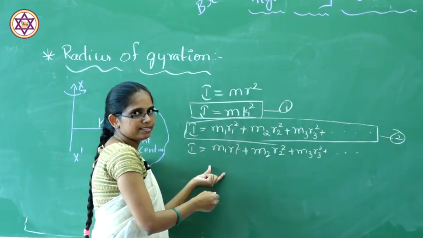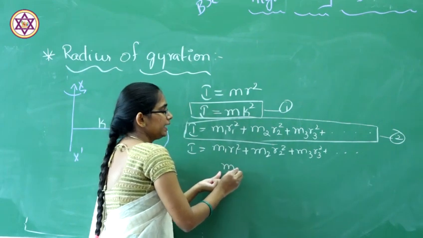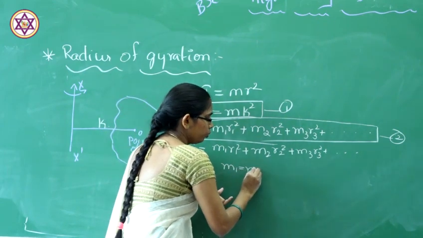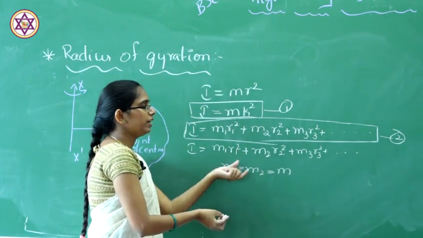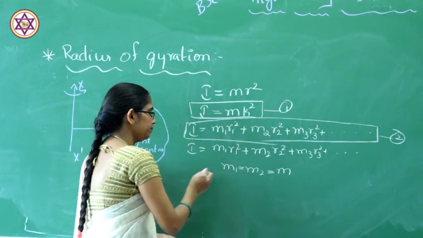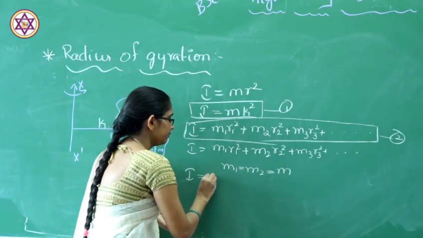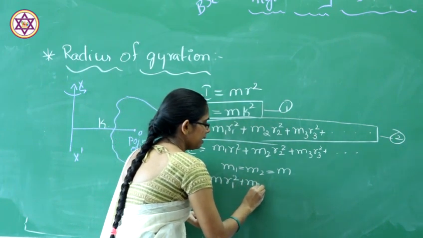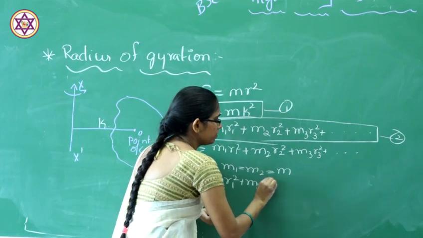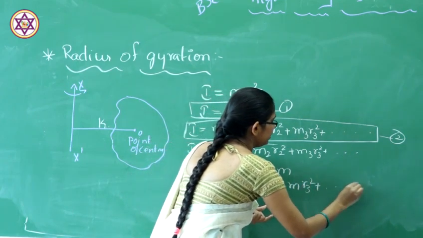In some cases the masses of all the particles will be equal. That means m1 will be equal to m2 and that will be equal to m. Instead of m1, m2, m3 I will write m and so on. So, this equation number 2 will become m r1 square plus m r2 square plus m r3 square and so on.